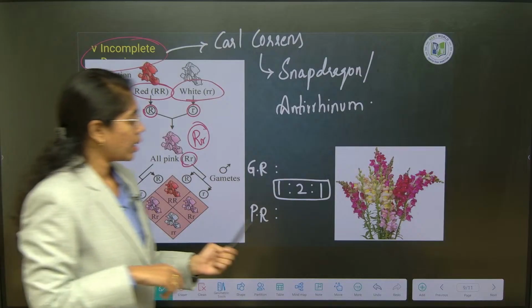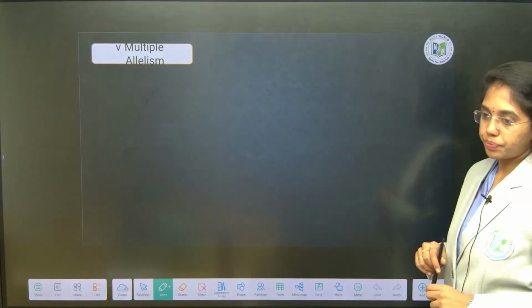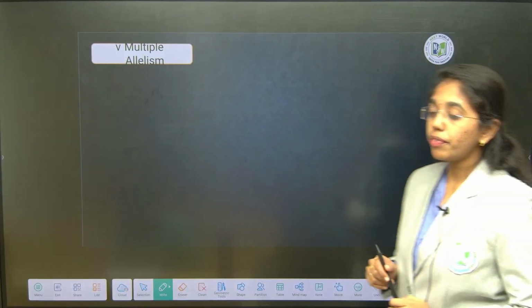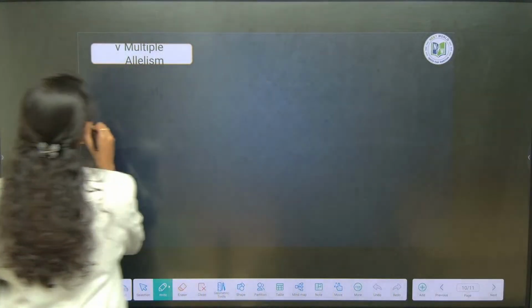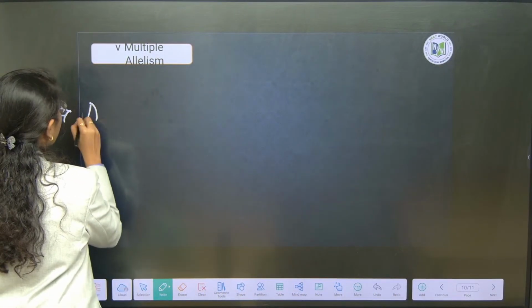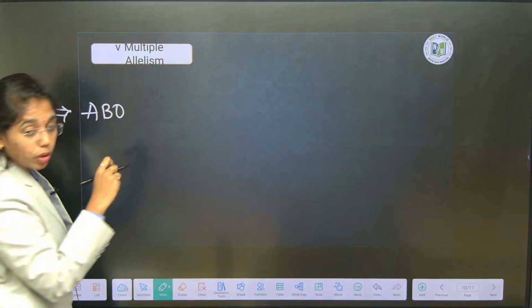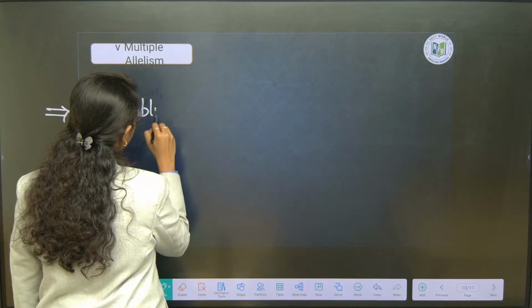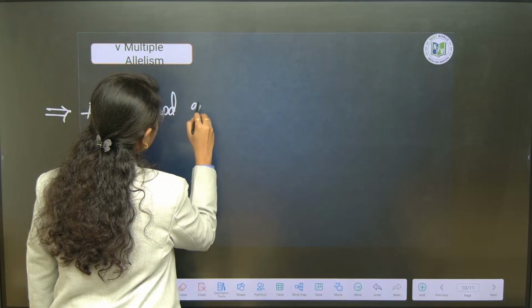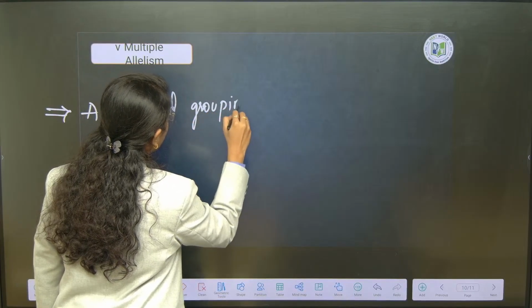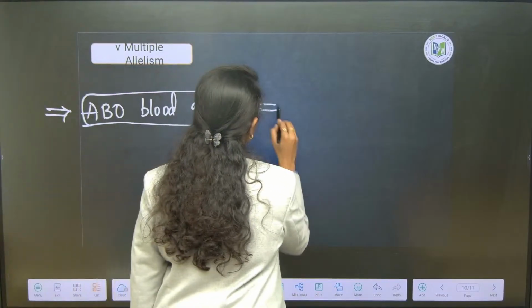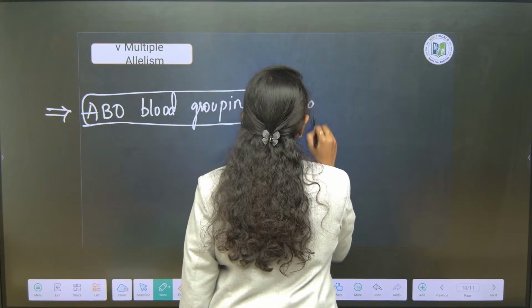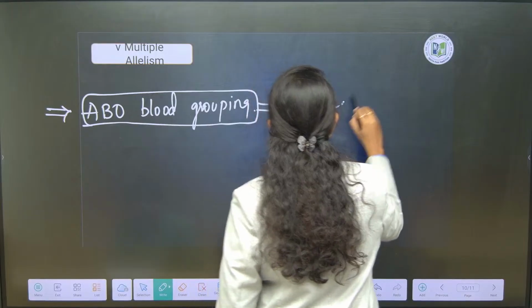Next, multiple allelism, wherein multiple alleles will come into picture. Take the character of ABO blood grouping. How many genes does it have? One gene. I is the gene. But how many alleles?